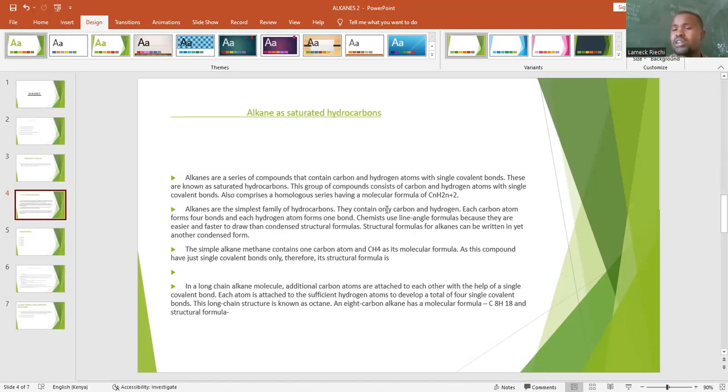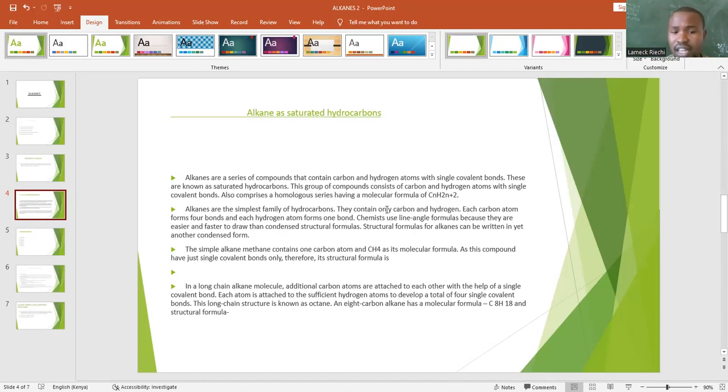The other ones follow. As you move from methane to decane, the number of hydrogen atoms and carbon atoms increases using the formula as stated earlier. Structural formulas for alkanes can be written in yet another condensed form. The simple alkane methane contains one carbon atom and CH4 as its molecular formula. As these compounds have just single covalent bonds only, its structural formula is CH4.